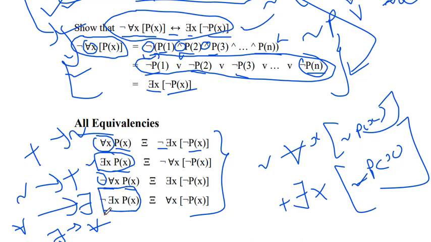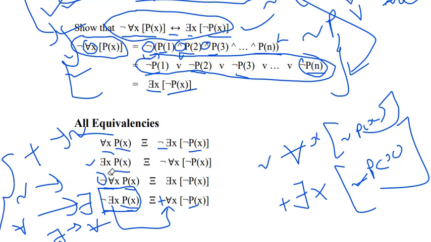Fourth example, negation of for some x, p of x: the negation transfers into for all, the negation becomes plus, and the predicate p is positive, so it becomes negation. So you can solve all types of equivalence with the help of this concept, and you can remember anything.